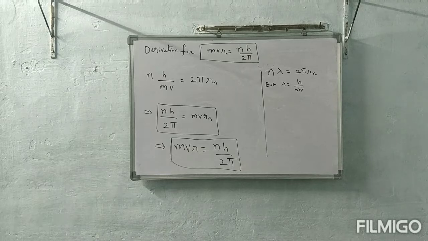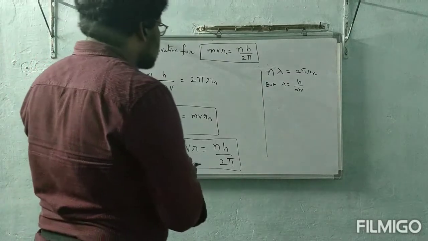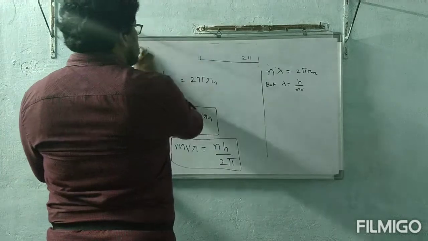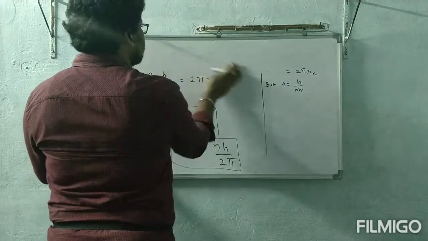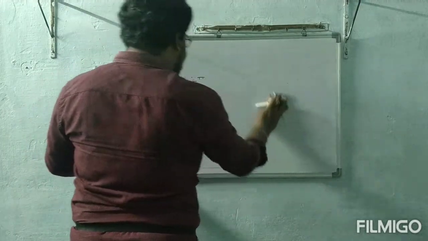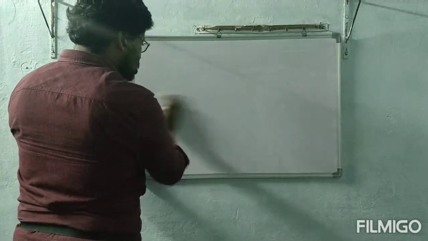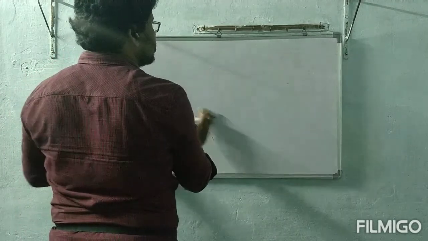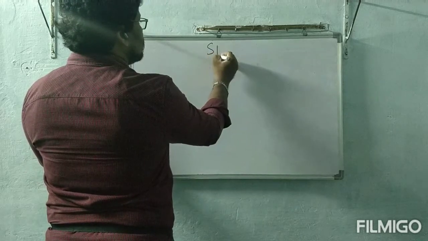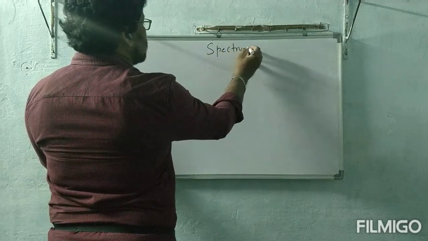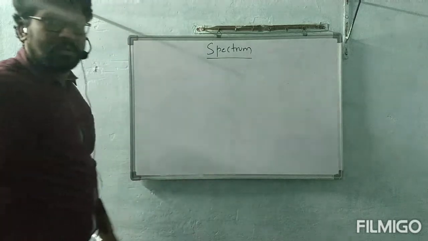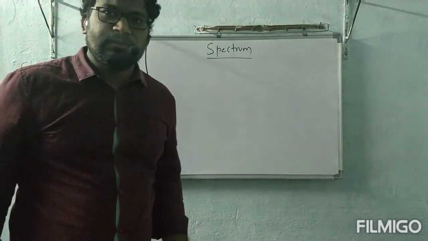Okay, now next point is spectrum. We know what is a spectrum, already we have seen.